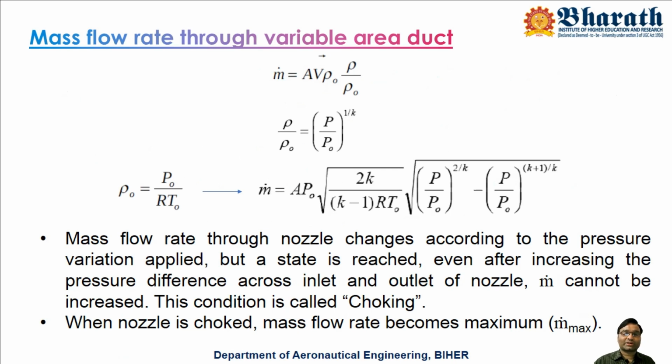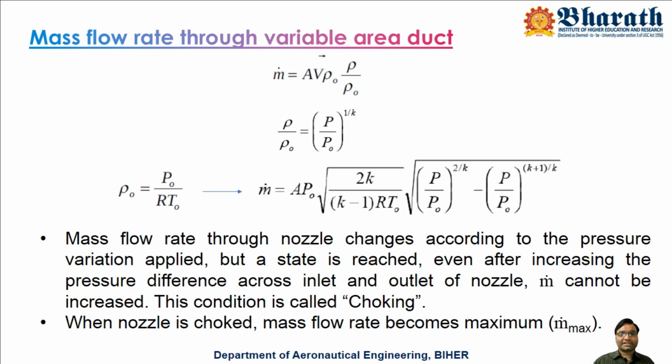When m dot has reached the choked condition, the indication is that at the throat you will get a sonic flow. You can simply measure that the Mach number at the throat is 1. When such a condition exists at the throat, you can say that is m dot max.